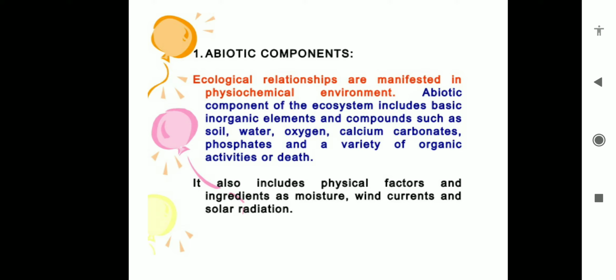These are the abiotic components of our ecosystem, and they have a great influence on the living component or living organisms. Let's discuss the second component of our ecosystem. First is the abiotic component. You should remember examples of abiotic components such as wind, moisture, solar radiation, and some gases, carbon dioxide, oxygen.